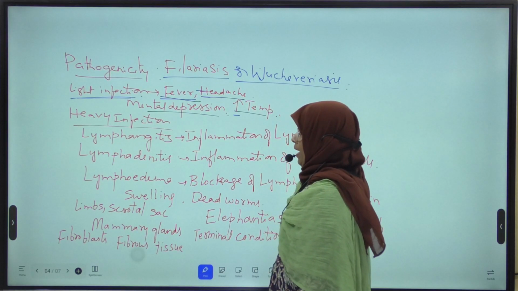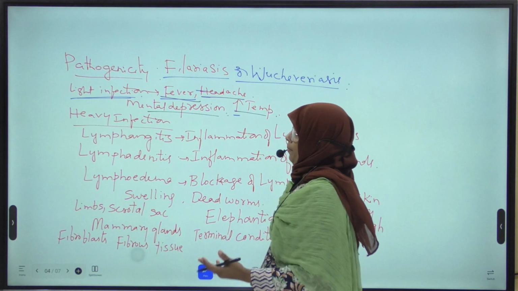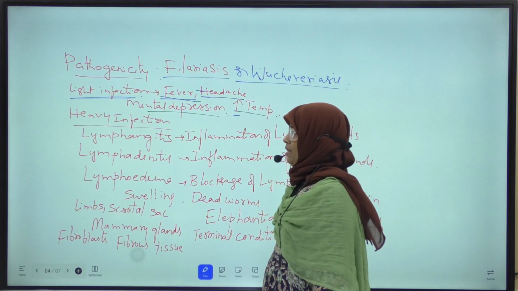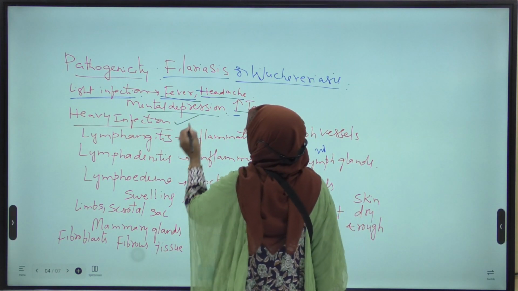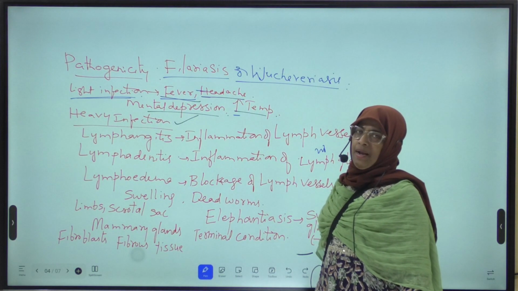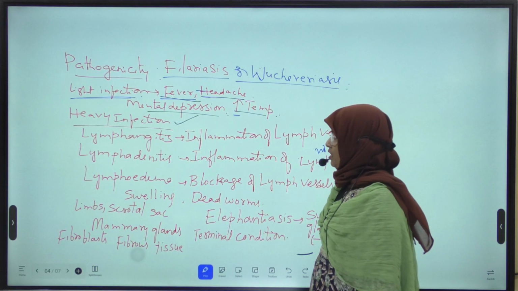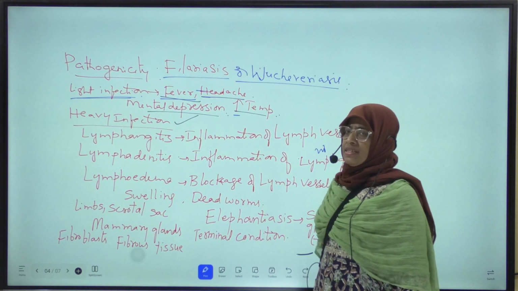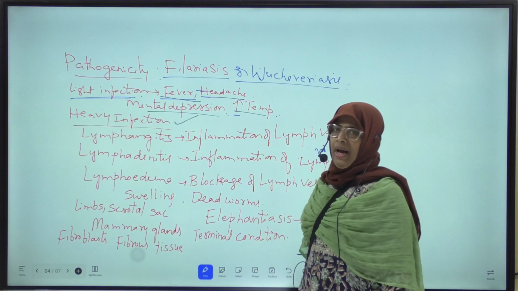When more number of filarial worms are present in the lymph vessels of man, what happens? Heavy infection takes place. These filarial worms cause inflammatory reactions in the man.